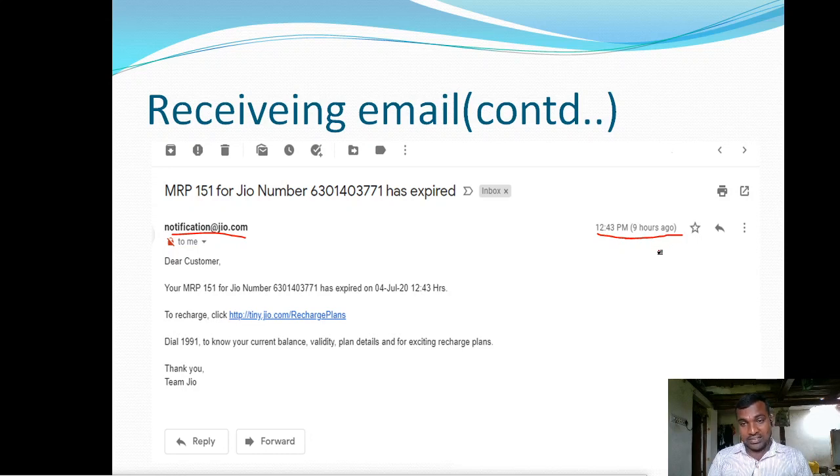So I am viewing this email 9 hours after receiving it. And next, this is the subject of that email, the heading, and this is the actual message.